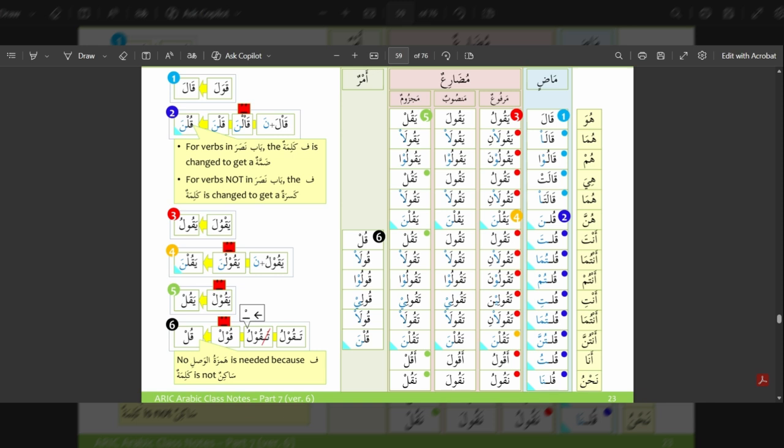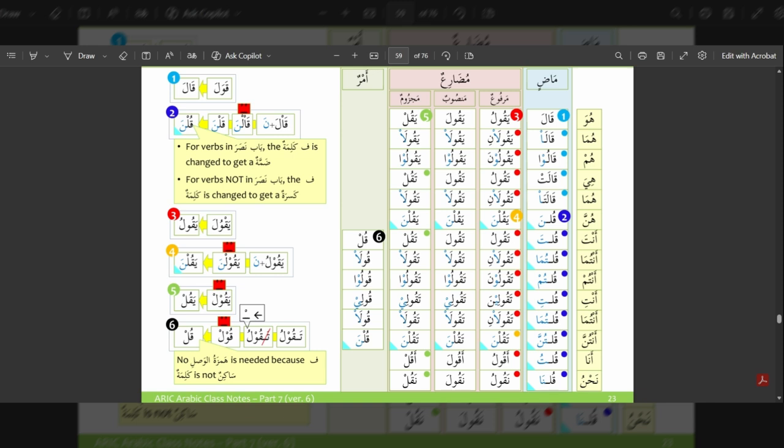And then in fi'l al-amr, the command verb is changed to qul. So taqulu, where the first letter is dropped and the last letter gets a sukun. It becomes qul, again with waw and lam both having a sukun, which then is changed to qul.